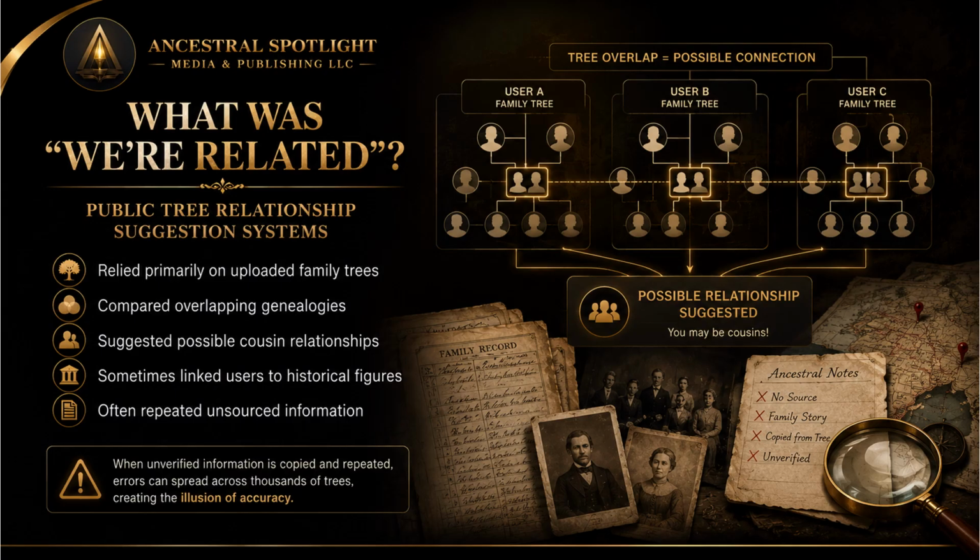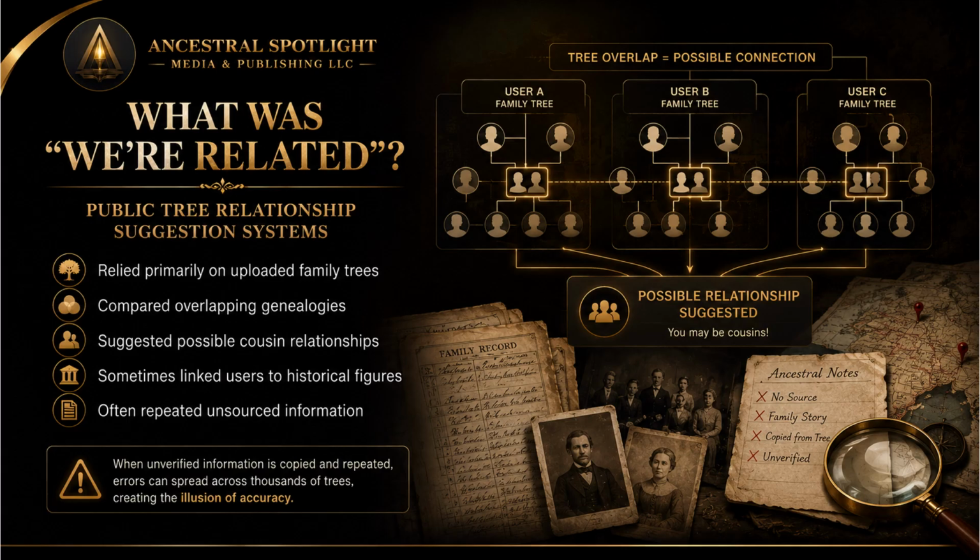We're Related style genealogy systems were built around tree comparison rather than DNA analysis. The software attempted to identify how users might connect based on similarities between uploaded family trees. For example, matching surnames, shared locations, similar ancestral couples, or overlapping descendants. This created a powerful social genealogy experience where users could rapidly discover potential cousins and expand their research. But it also introduced a major problem.